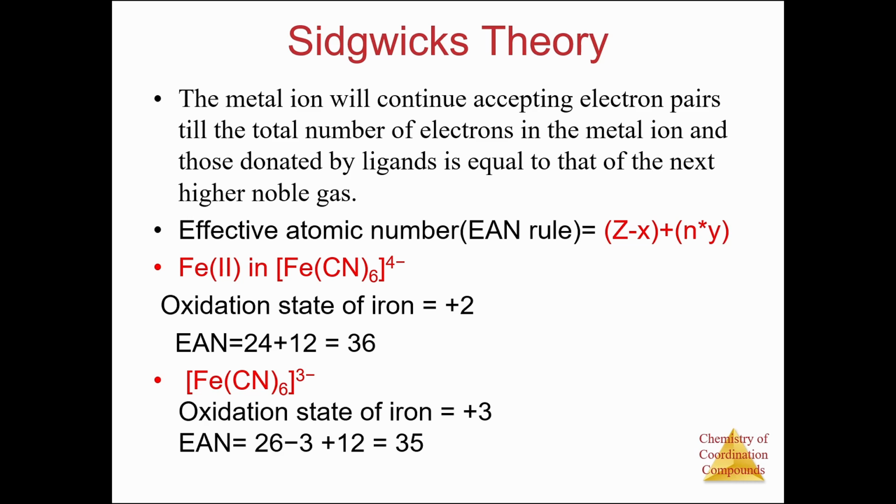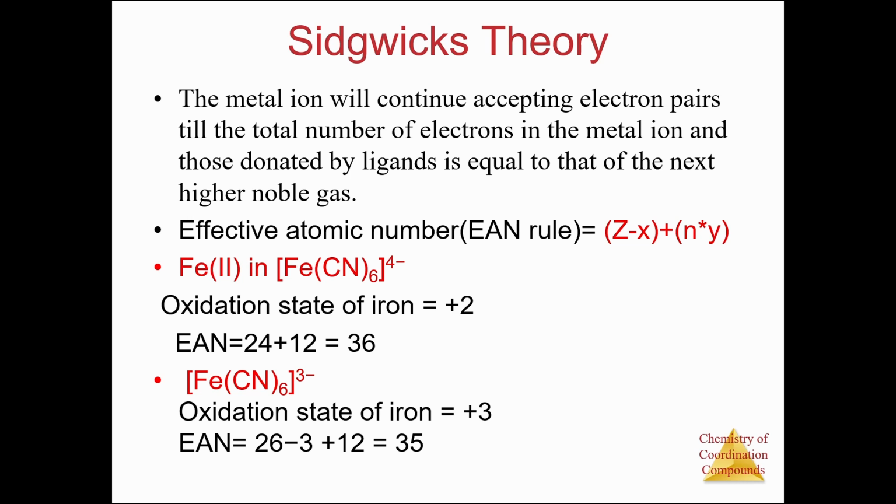If it does not match, the metal will keep on accepting electrons from the ligands, and the metal will be capable of forming bonds with the incoming ligands.